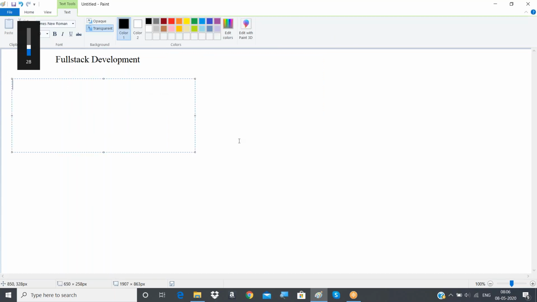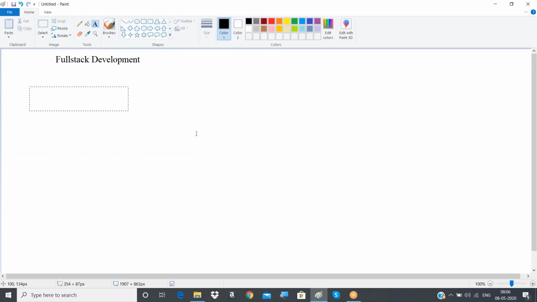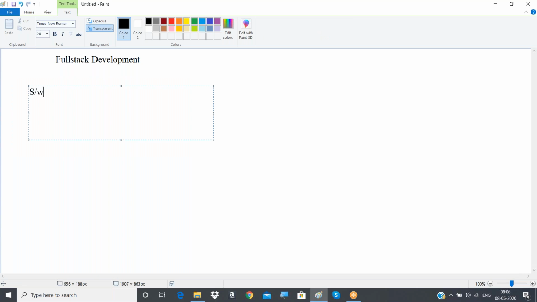Usually the software applications are of two types. A basic category: standalone applications as well as web-based applications.